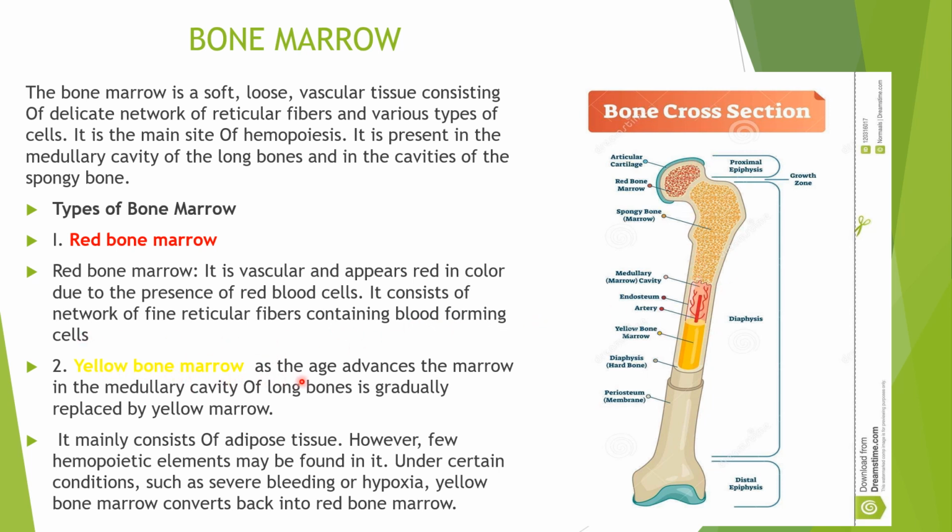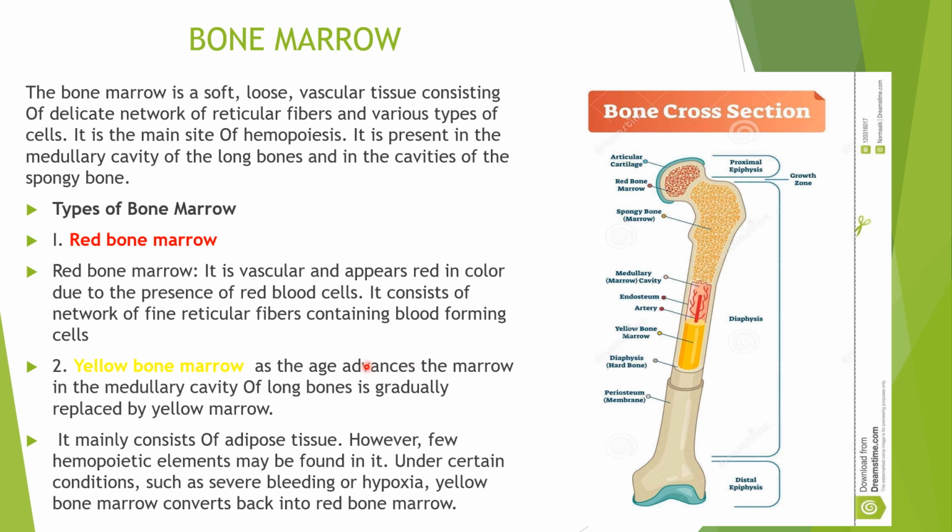What is yellow bone marrow? As age advances, the marrow in the medullary cavity of long bones is gradually replaced by yellow bone marrow. So we can see here, this is yellow bone marrow. It mainly consists of adipose tissue. However, few hemopoietic elements may be found in it. Under conditions like severe bleeding or hypoxia, a decreased amount of oxygen, yellow bone marrow converts back into red bone marrow and produces blood cells.